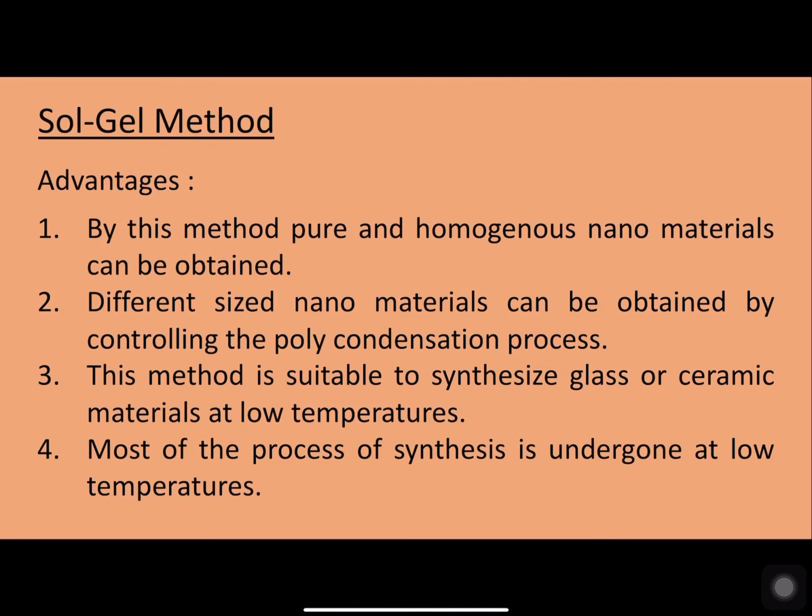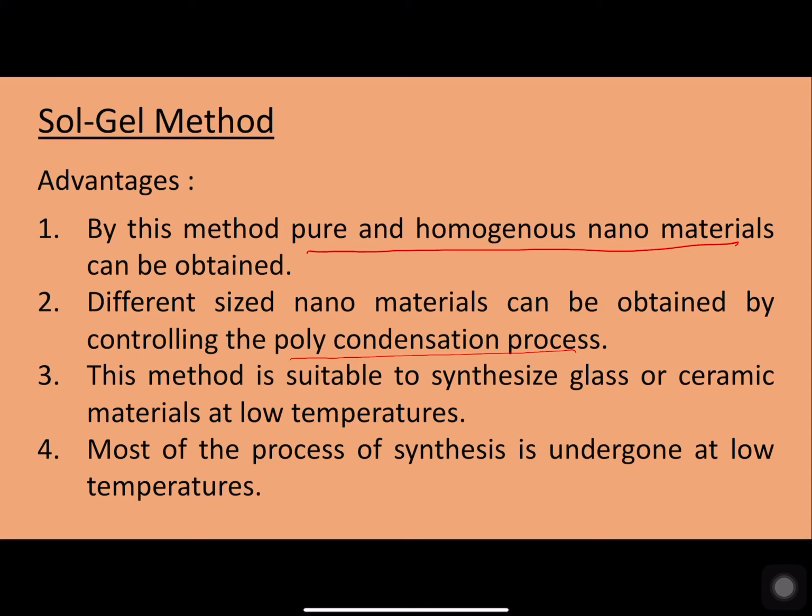Now coming to the advantages of this method: pure and homogeneous nanomaterials can be obtained. The size of these nanomaterials can also be controlled by controlling the polycondensation process.